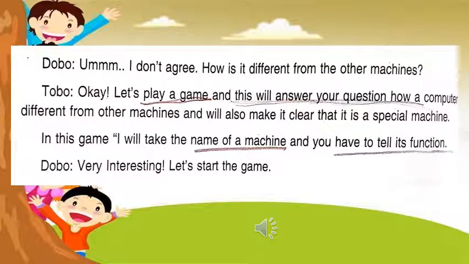Now Dobo says, I don't agree. How is it different from the other machines? Then Tobo says, okay, let's play a game and this will answer your question of how a computer is different from other machines and will also make it clear that it is a special machine. In this game, I will take the name of a machine and you have to tell its function. Dobo says, very interesting. Let's start the game.